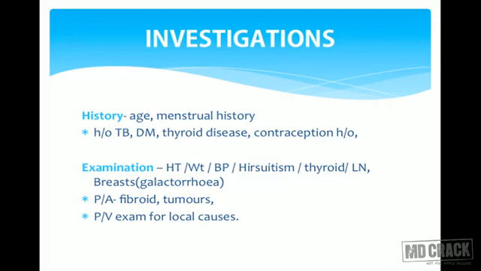Then patients with a lot of exertion, some athletes, also have hormonal imbalances. So we have to consider these points. Blood pressure, signs of hirsutism will tell us whether she has a PCOD kind of picture. So see whether she has extra hair growth on her body. Look for thyroid swelling. Palpate lymph nodes.